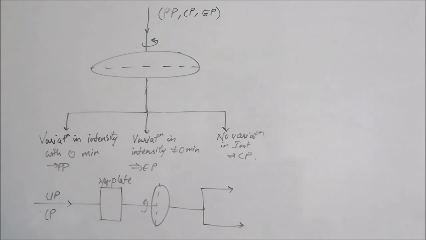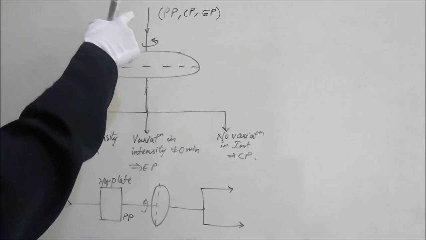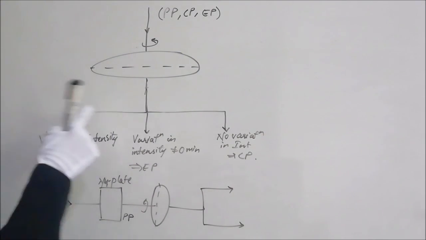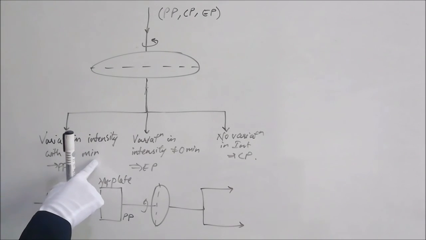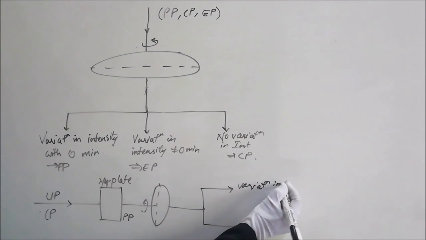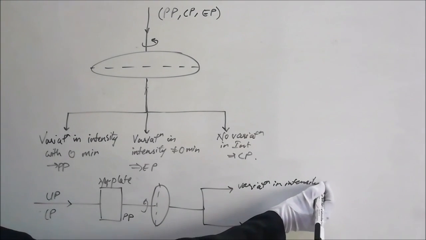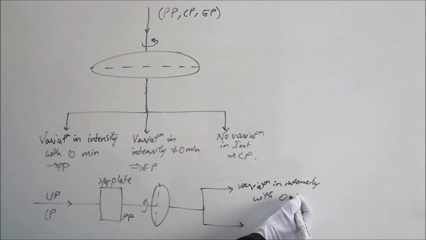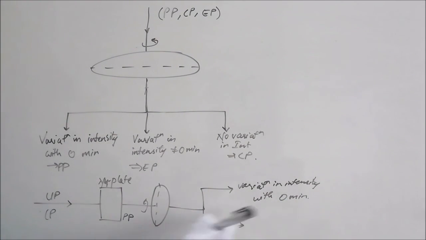If it is circularly polarized and it falls on a lambda by 4 plate, then we know circularly polarized light will become plane polarized. And we also know when plane polarized light falls on this rotating Nicol prism, it will have variation in intensity with 0 minimum. So after passing through this, if we have a variation in intensity with 0 minimum, then we can say that the incident ray was circularly polarized. Otherwise, it will be unpolarized light that was incident on this plate.